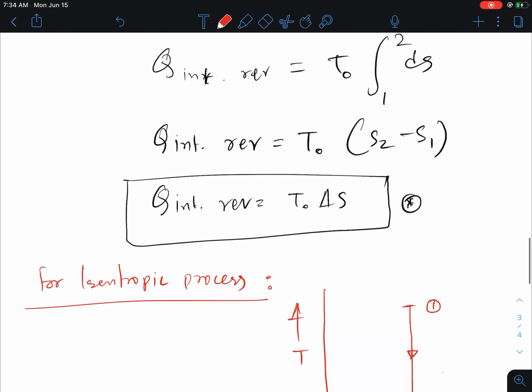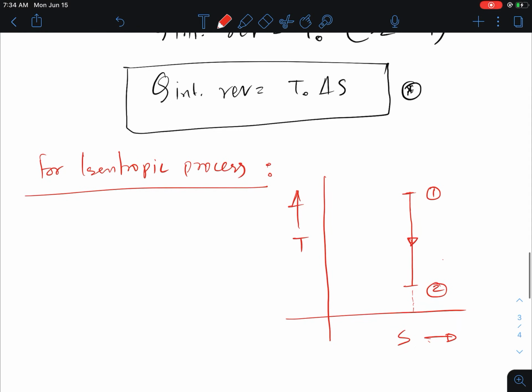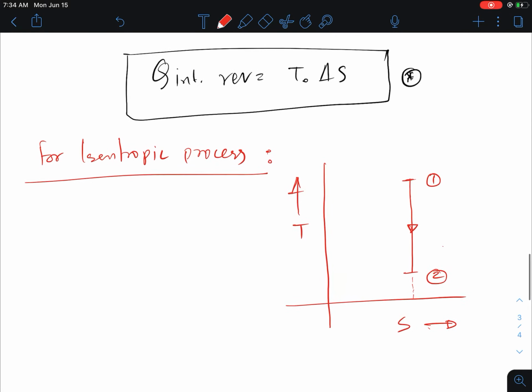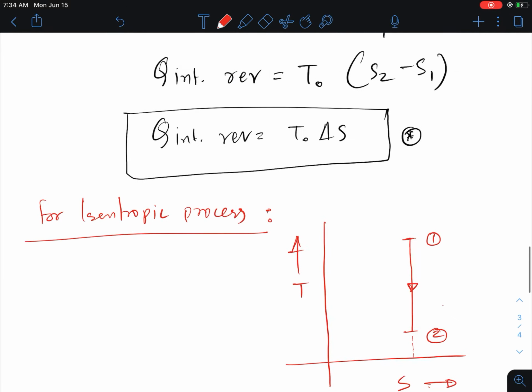But if the system is isentropic, then there is no area under this curve. This is just a single line. So I think that's the important thing about the isentropic process.